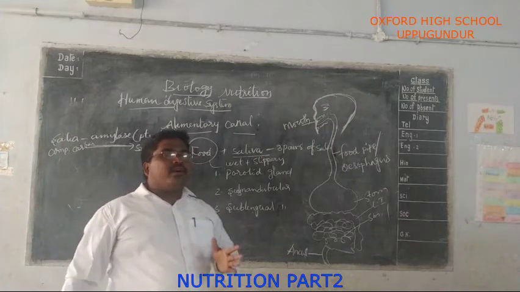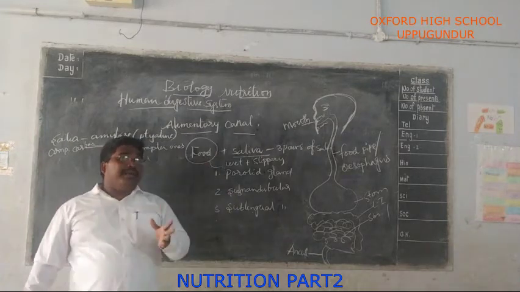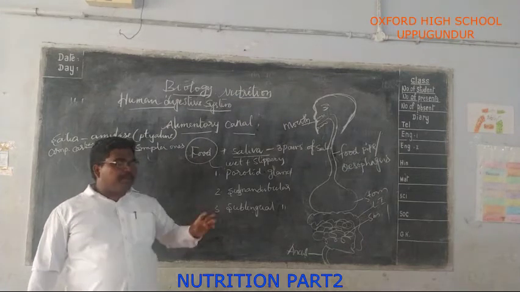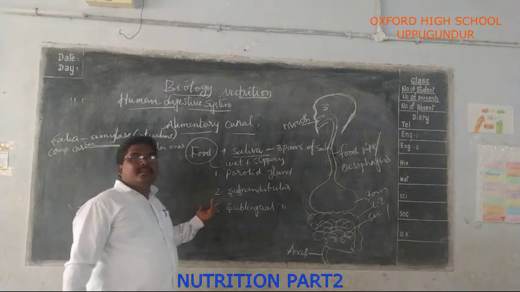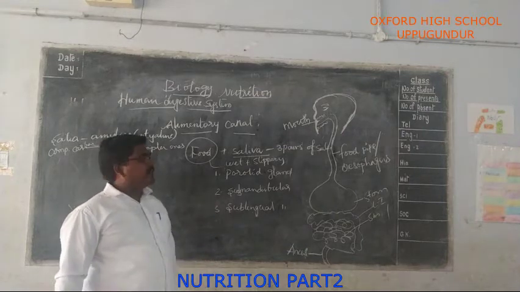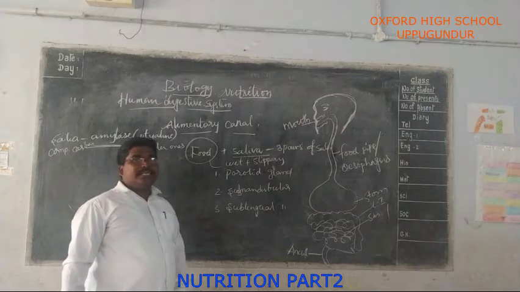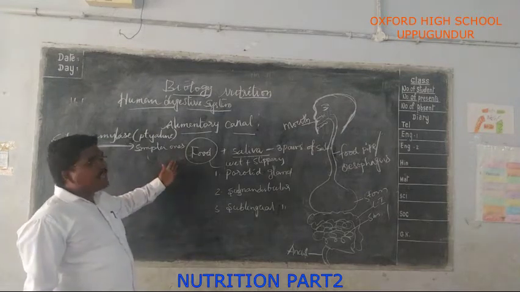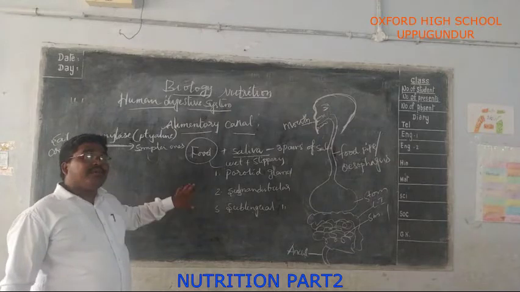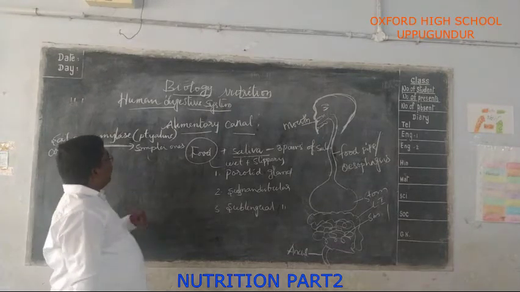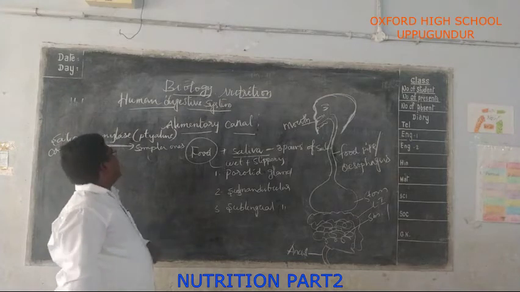The breakdown of complex food materials, complex substances, into simpler ones with the help of the digestive juices, and their absorption into the body, is called digestion. What is digestion? One more question. The breakdown of complex food materials into simpler ones with the help of the digestive juices and absorbed by the body is called digestion.